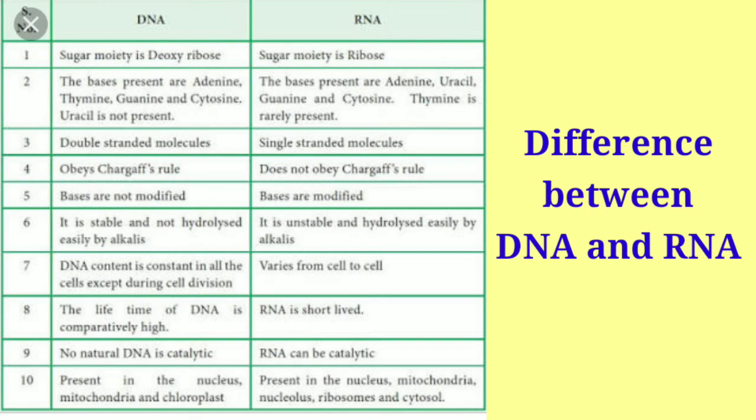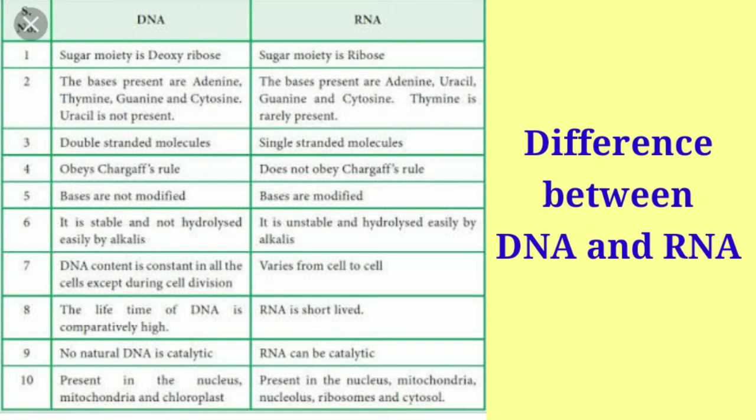Then comes the second point, the bases. The bases present in DNA are adenine, thymine, guanine and cytosine. So in DNA, uracil is absent, and in RNA, the nitrogen bases are adenine, uracil, guanine and cytosine. So here thymine is absent, but it can rarely be present, only in some special cases.